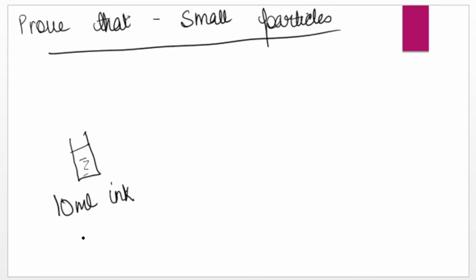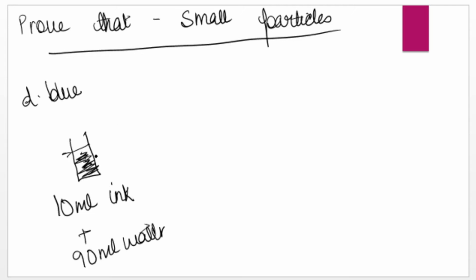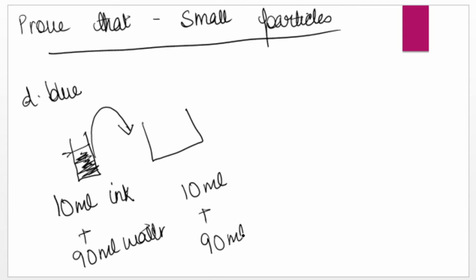You can do it at home. When we add ink, what will happen? The color of the beaker will be dark. Suppose I took blue ink, so it will be dark blue. Now in the first step, I took 10 ml of this solution and 90 ml of fresh water.